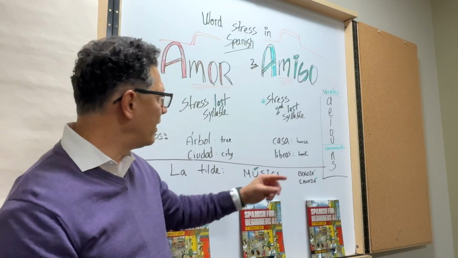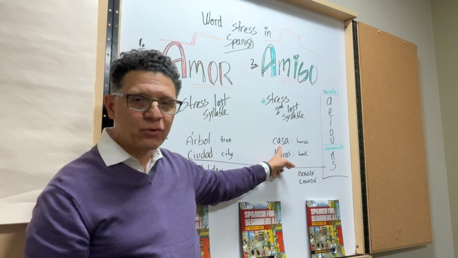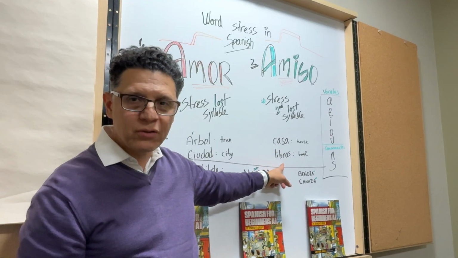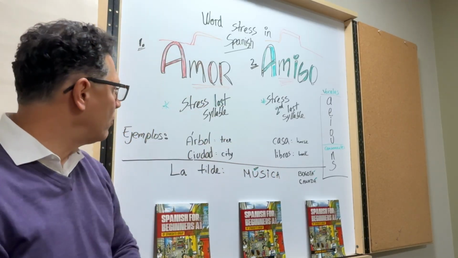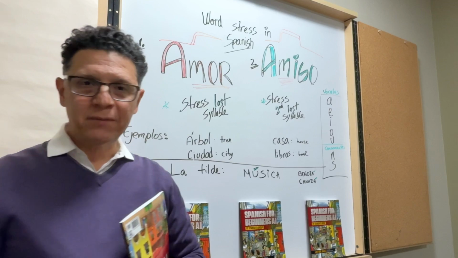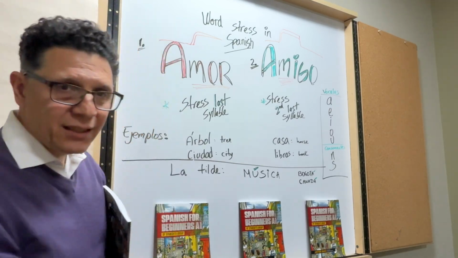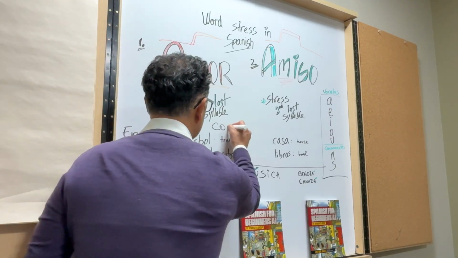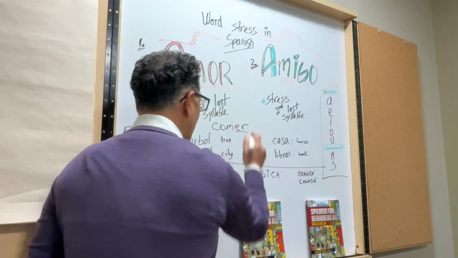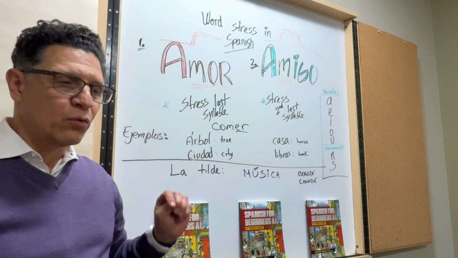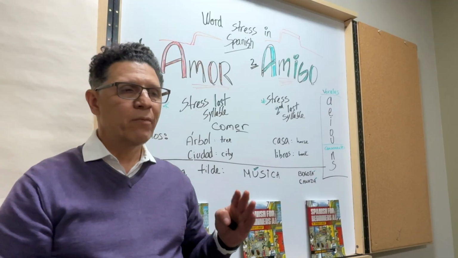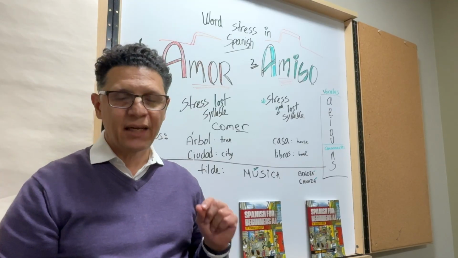Now, if you pronounce it any other way, it will sound off. Some examples will be the word casa, house, or libros, books. And some examples of the amor rule could be also some of the verbs in Spanish. For example, the verb to eat, comer. Comer.